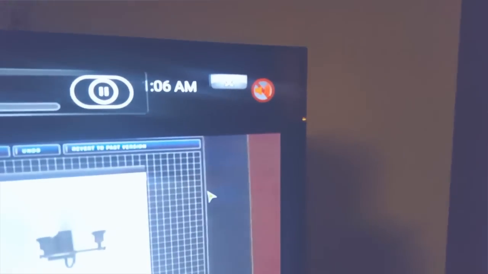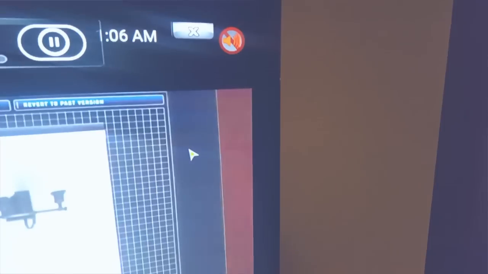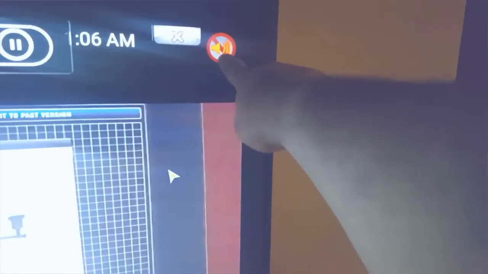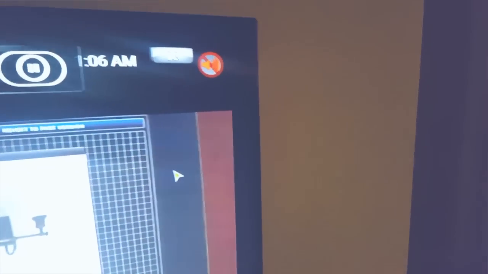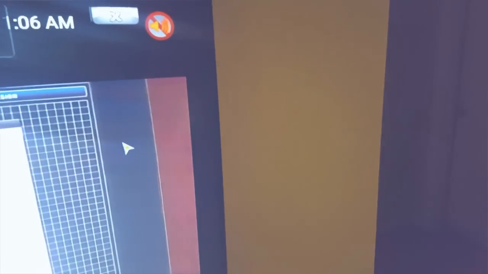Alright guys, here we are with Kodi. I'm running it on Retropie. If you run into a problem where you have no sound on your videos and you're getting this little mute signal down here, on the top right corner, no matter what you do in the sound configurations or in your Raspberry Pi, it has nothing to do with that.